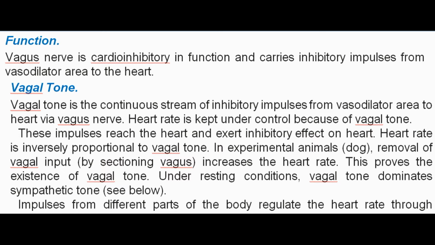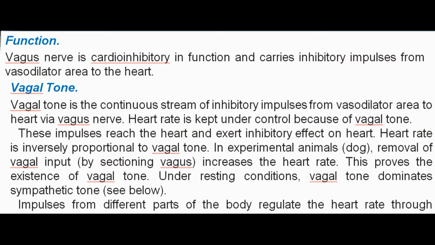In experimental animals, dog, removal of vagal input, by sectioning vagus, increases the heart rate. This proves the existence of vagal tone. Under resting conditions, vagal tone dominates sympathetic tone, see below. Impulses from different parts of the body regulate the heart rate through vasomotor center, by altering the vagal tone.